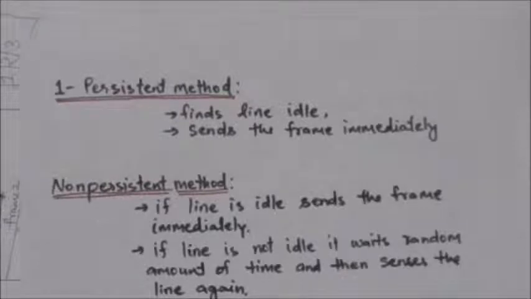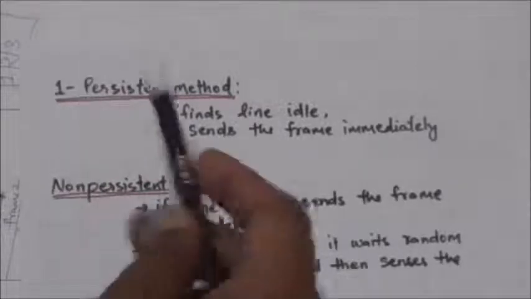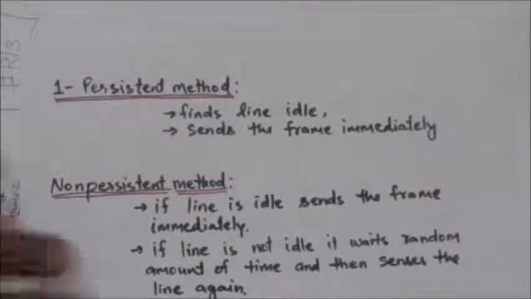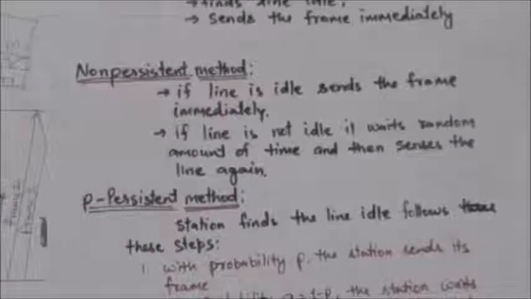And in this method the chances of collision are highest, because two or more stations may find the line idle at the same time and send their frames immediately. Now next is the non-persistent method.